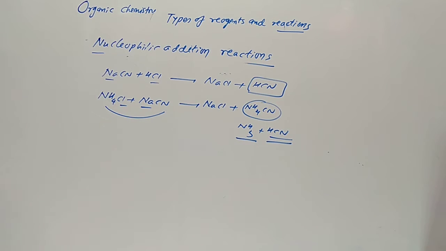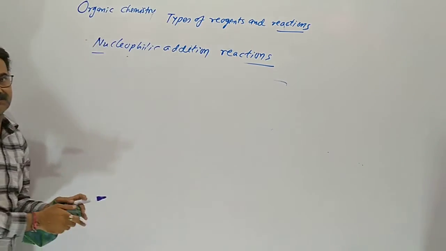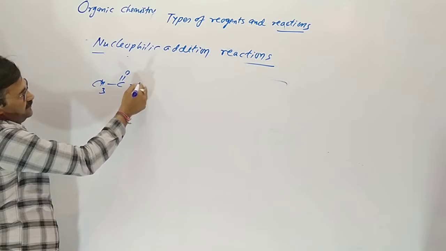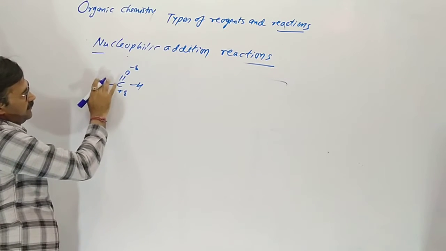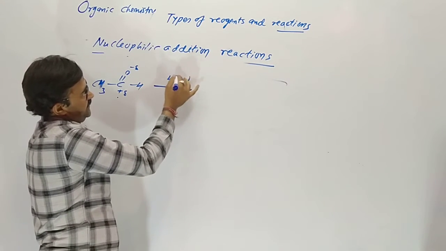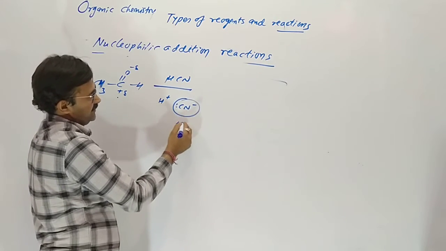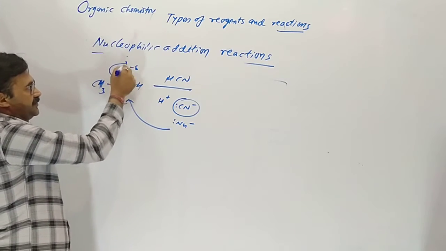Now we are going to the reaction, a nucleophilic addition. We are taking acetaldehyde here. You can see this carbon is partially positive and oxygen is partially negative, and it reacts with hydrogen cyanide. After breaking, CN minus is the nucleophile and attacks here, so these two electrons move here.